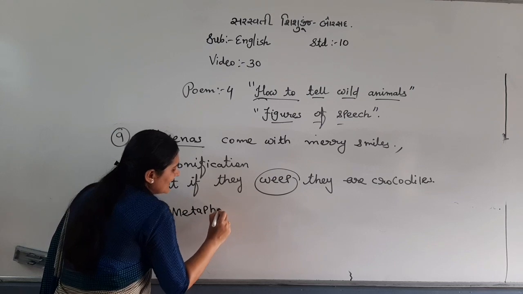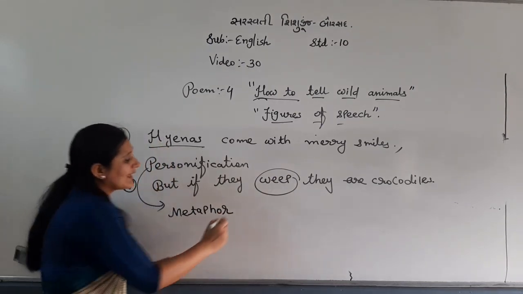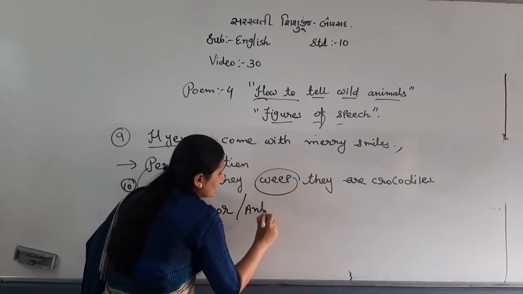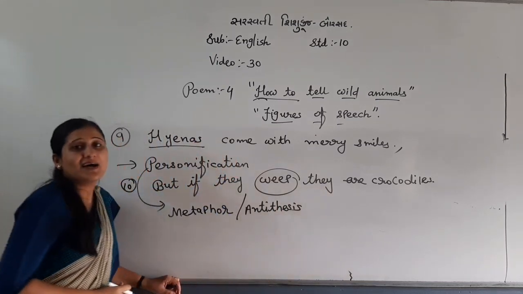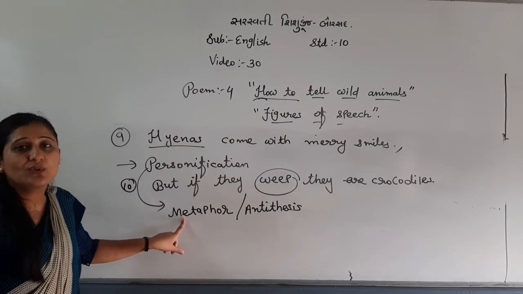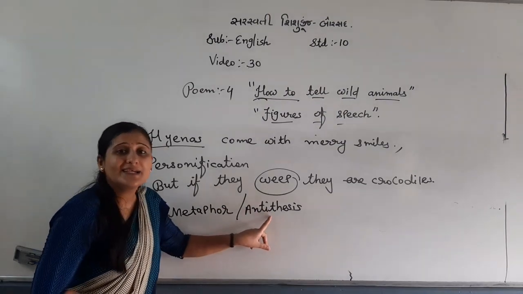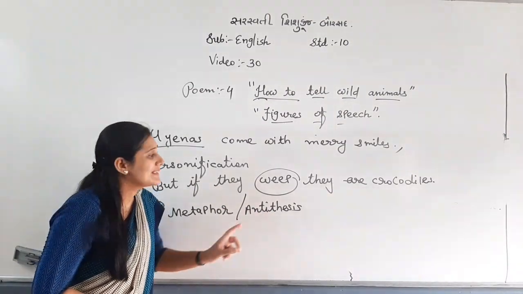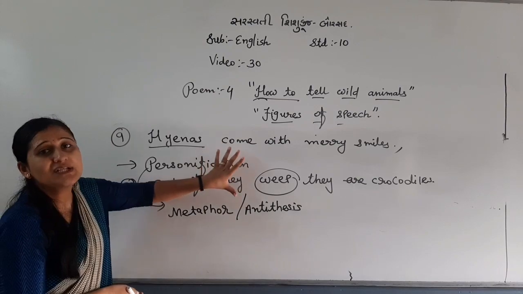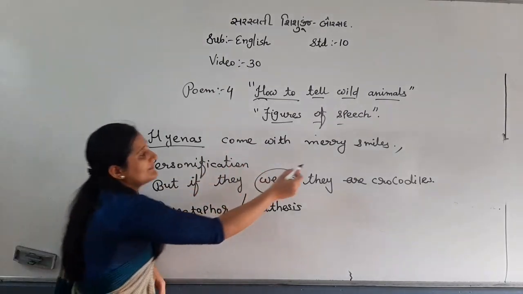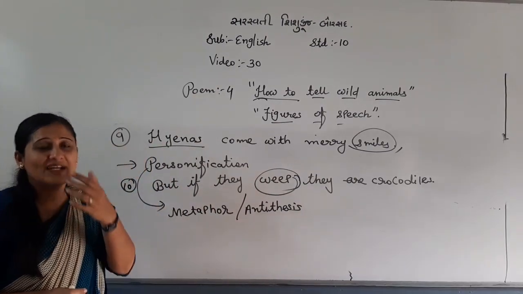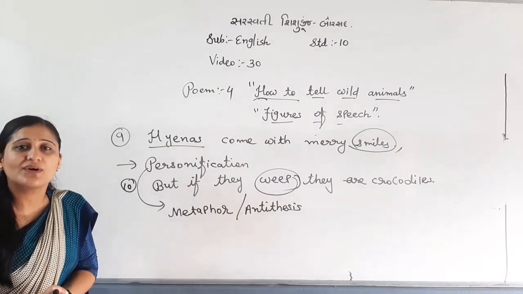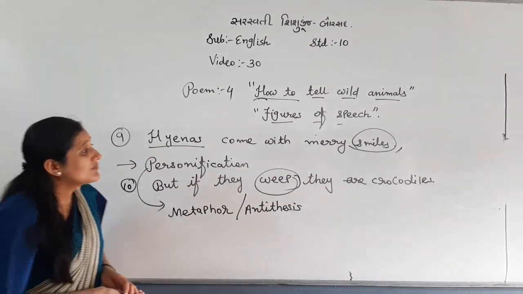Which figure of speech? Metaphor and antithesis. Why? Metaphor shows comparison and antithesis also shows comparison, right? So here which word shows comparison? Smile and weep. Both are contrast words.